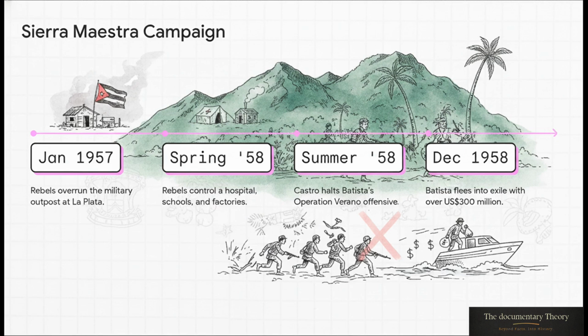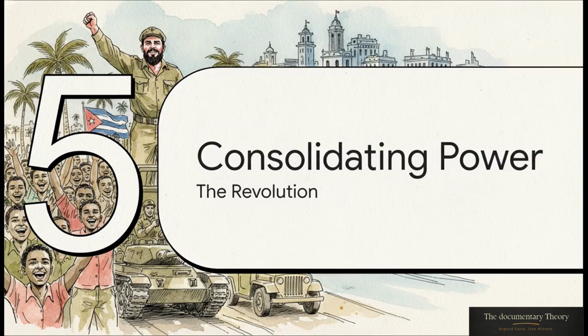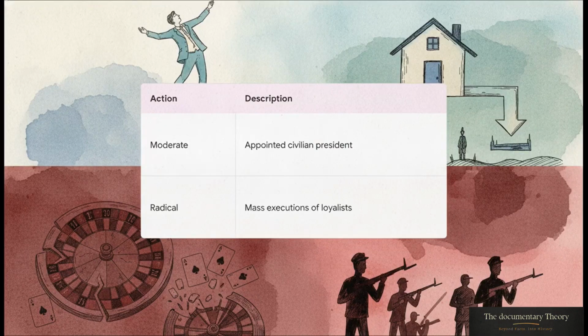Finally, totally isolated, losing all U.S. support, and facing a total infrastructure blockade by the rebels, Batista fled the country on New Year's Eve 1958, taking over $300 million with him. And that sets the stage for our final section, consolidating power. On January 8, 1959, Castro made this triumphant entry into Havana to absolutely cheering crowds.